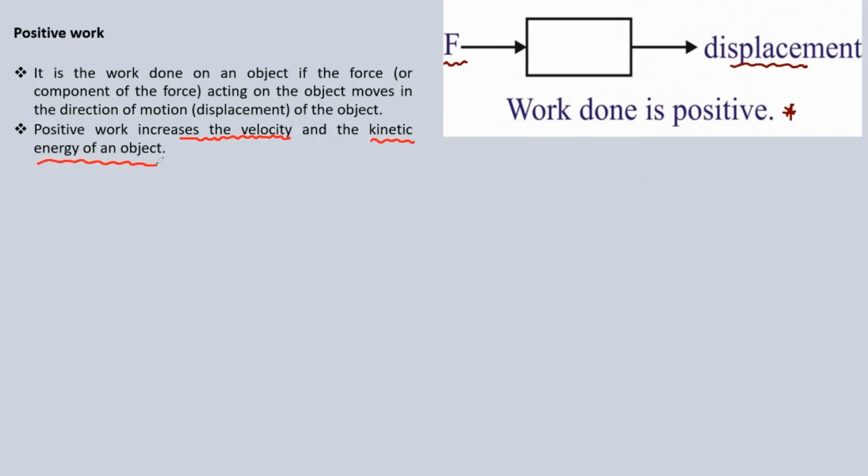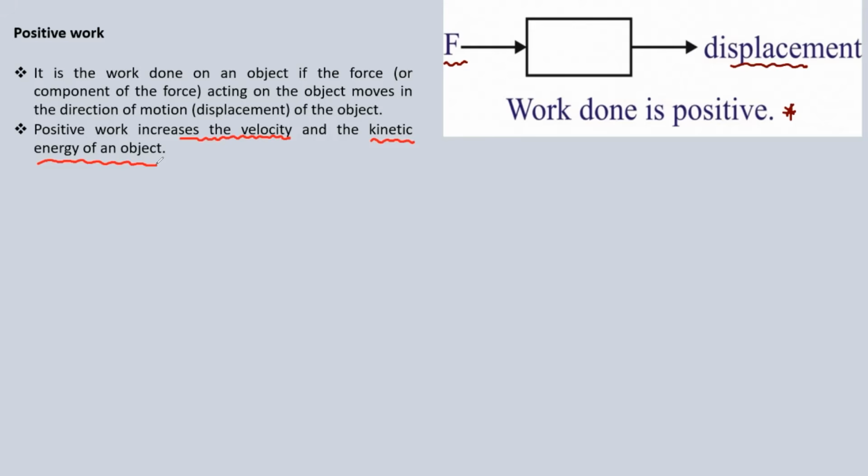Let me pull that through for you. When an object has force acting on it, and the force is acting in the same direction as the displacement, it means that the work done is positive. And when the work done is positive, there's an increase in the velocity of the object. When you say increase, imagine it in just simple English.